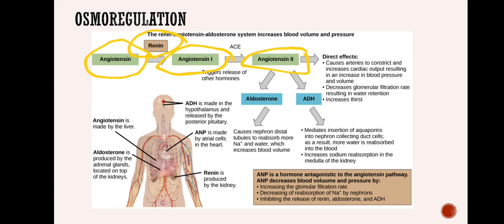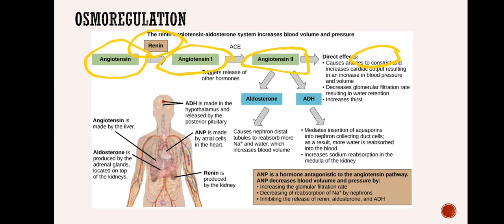Now directly this angiotensin 2 will help in maintaining the salt concentration balance, one, by causing the arteries to constrict. Because of the constriction of the blood vessels, vasoconstriction we call it, that will increase the cardiac output and which will result in an increase in blood pressure.